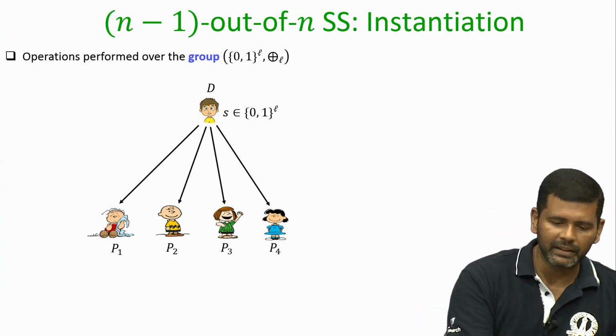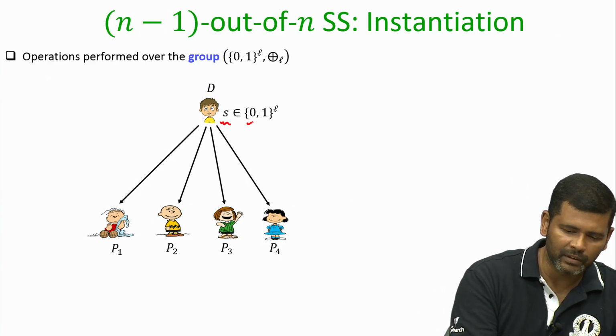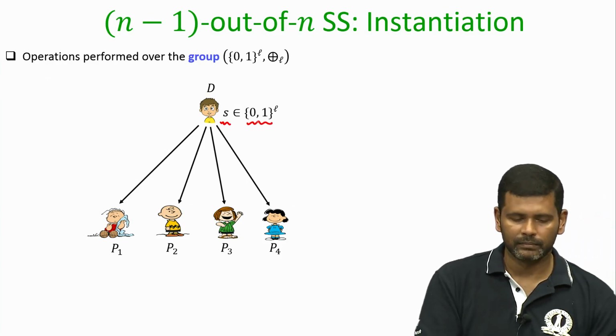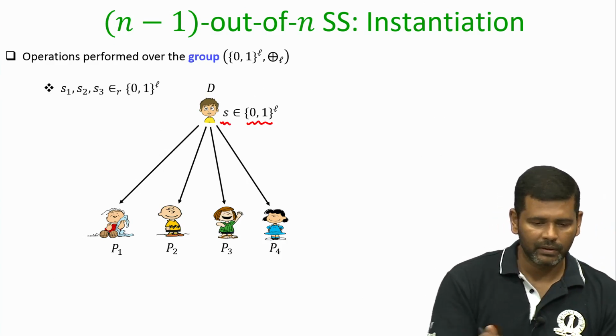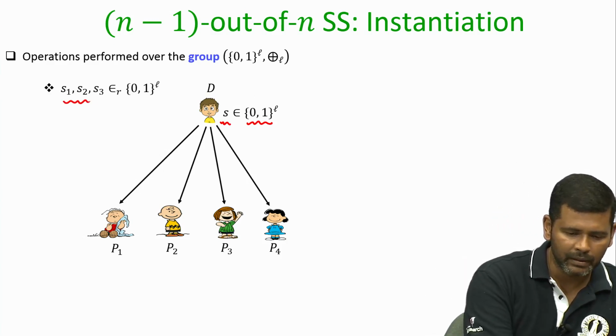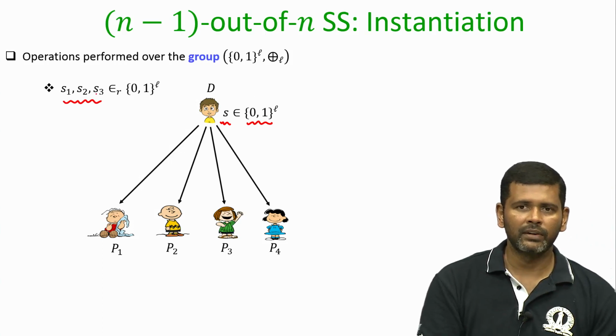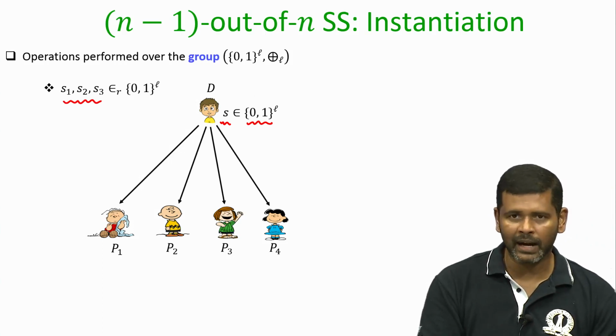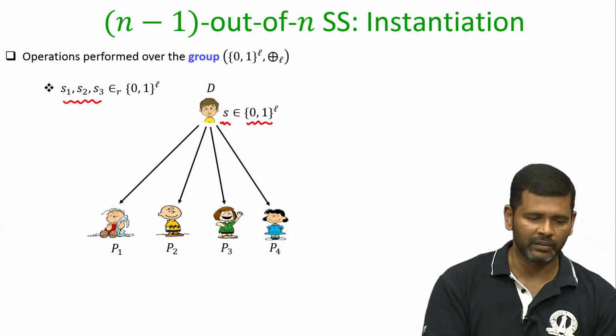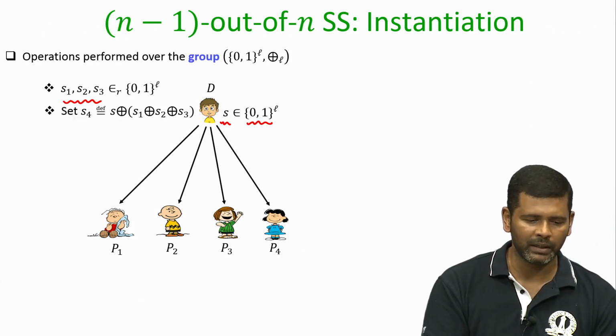So now imagine the dealer has a secret which is some L bit long string, and if it wants to secret share it, what it will do is first pick 3 random strings of length L bits uniformly at random, and they will be the first 3 shares, namely the shares of P1, P2, P3.